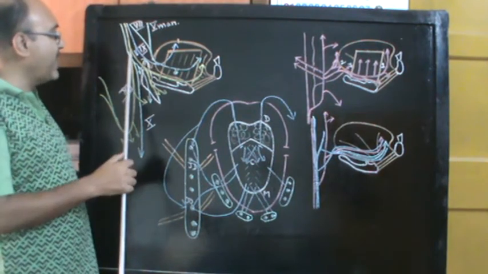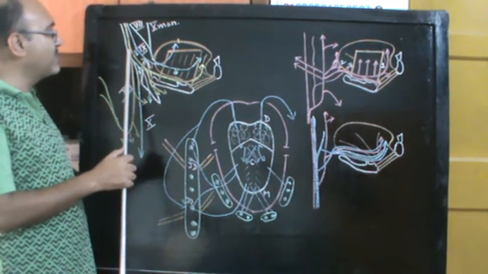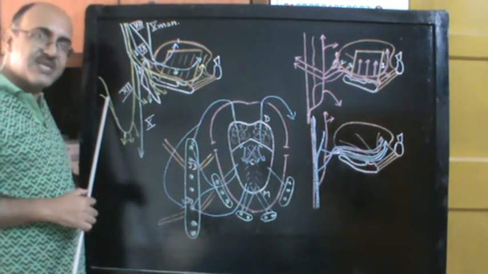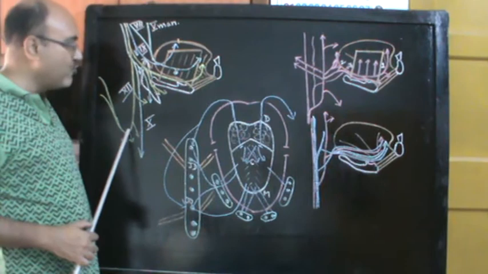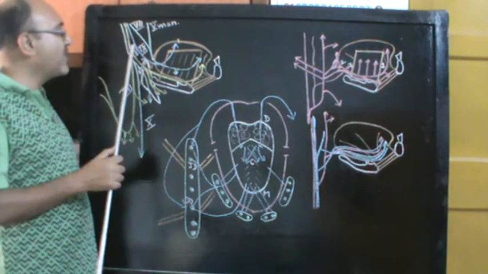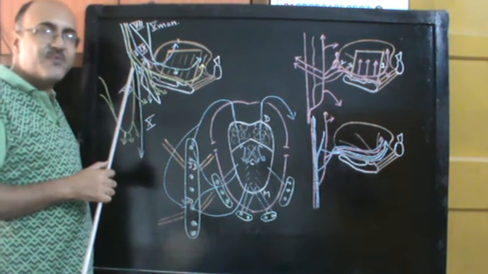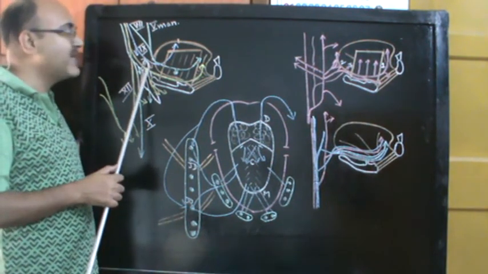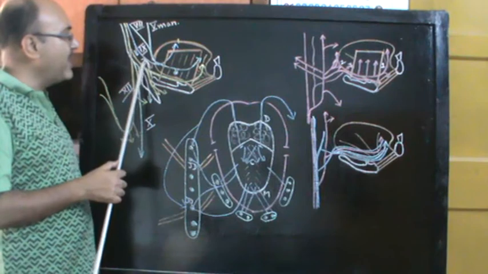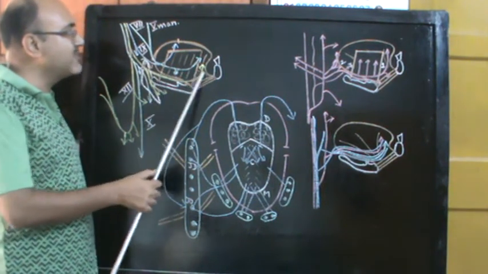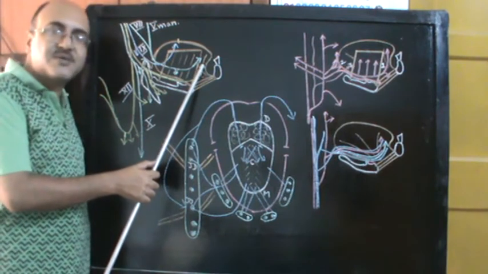You can immediately identify the hypoglossal nerve because you have the descendens hypoglossi and the descendens cervicalis from the cervical plexus, and you have the loop of the ansa cervicalis. So you can make out that the nerve which is giving rise to the fibers forming the ansa cervicalis is definitely going to be the hypoglossal nerve. And you can see the hypoglossal nerve passing superficially across the hyoglossus muscle and going into the muscles of the tongue.